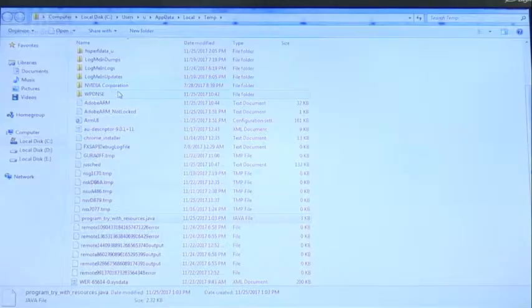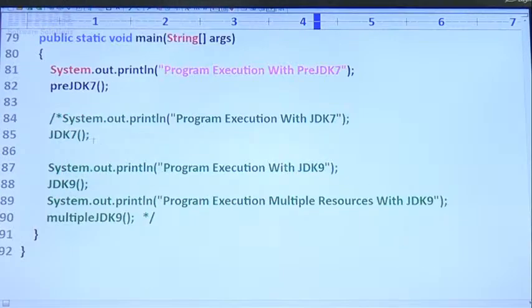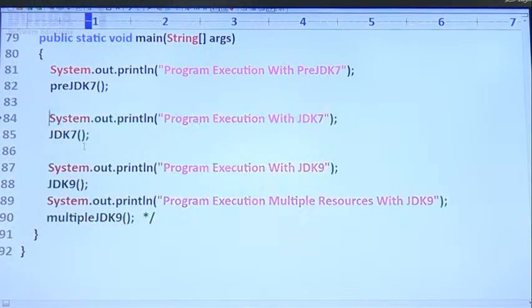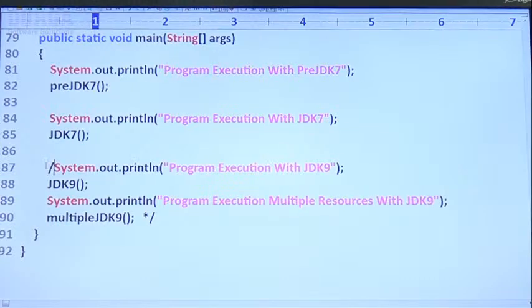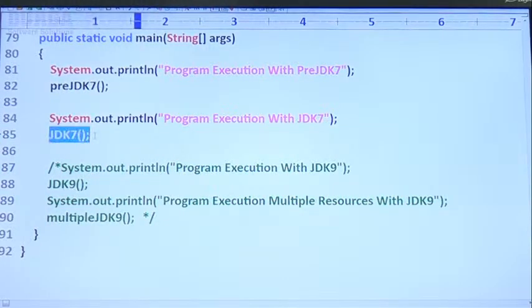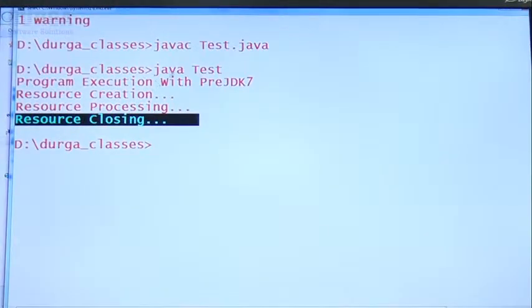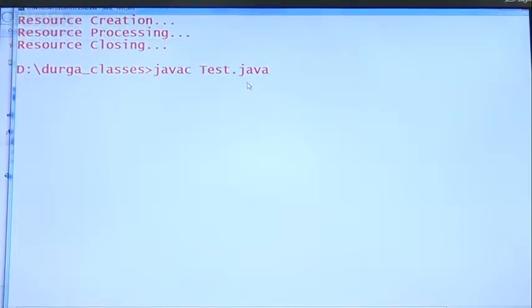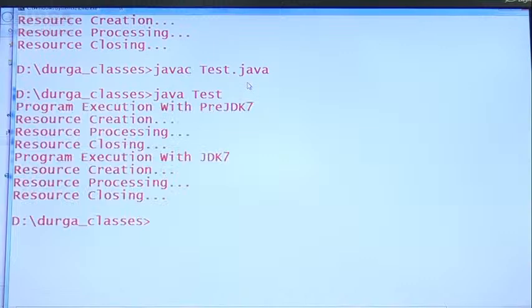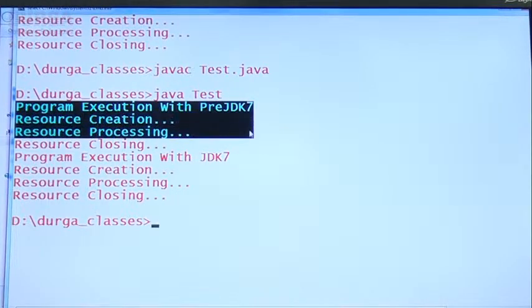1 minute, sir. Let me uncomment this method also. Are you getting it? Just I'm calling JDK7 also. I'm calling JDK7, but I didn't close the resource, because in JDK7 with try with resources, the resource will be closed automatically. Let me show, is it really closed or not? Observe that. Yes. Program with the preJDK7 already.